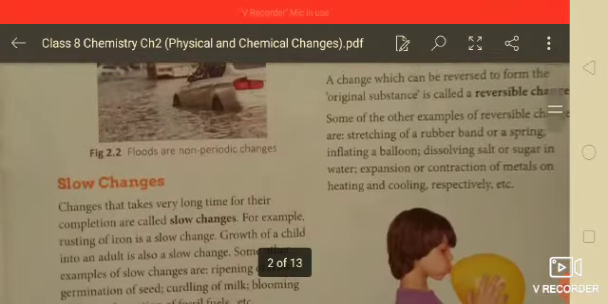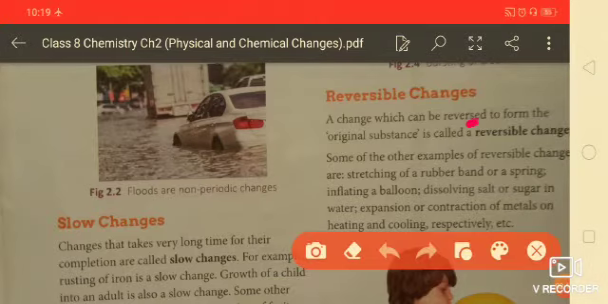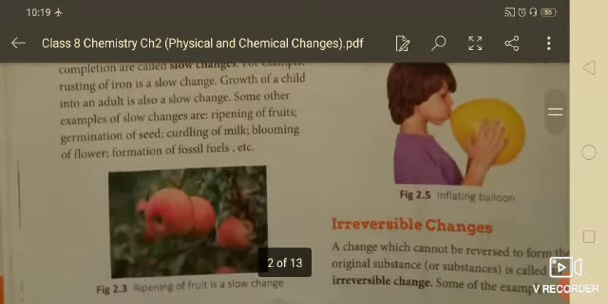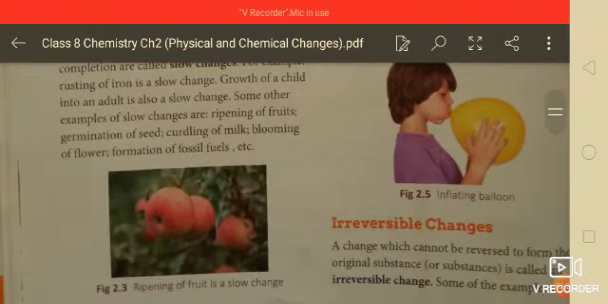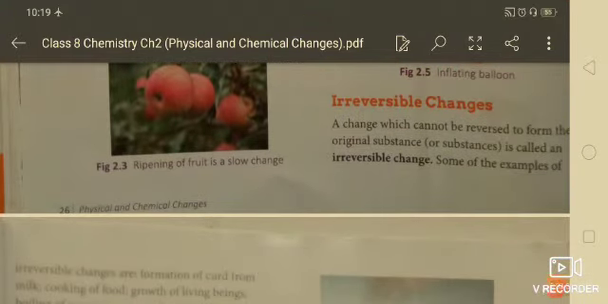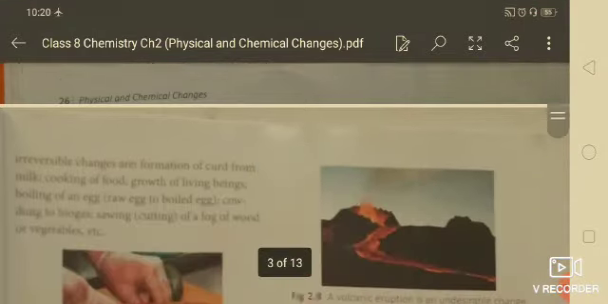Next one is reversible and irreversible changes. So, a change which can be reversed to form the original substance is called a reversible change. Now, like this inflated balloon. Now, irreversible changes: when a change cannot be reversed to form the original substance, it is called an irreversible change. That means in an irreversible change, the original substance cannot be formed again.